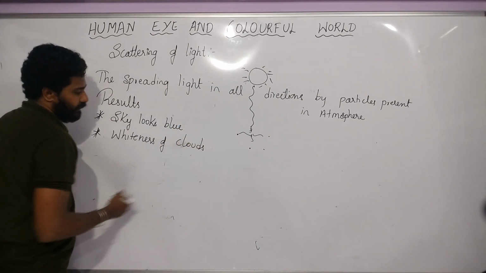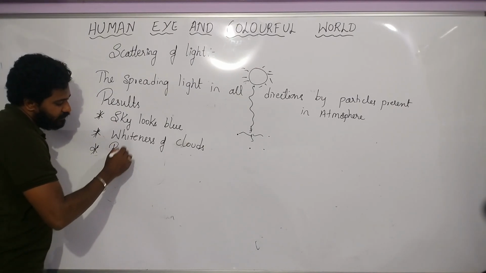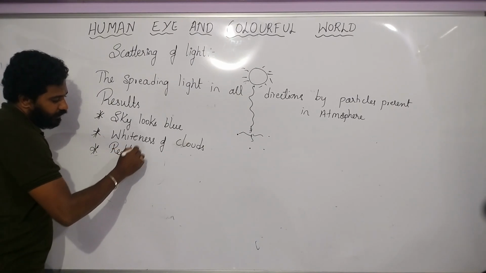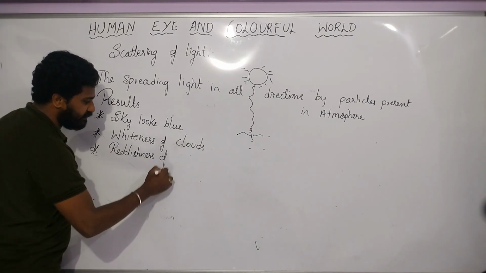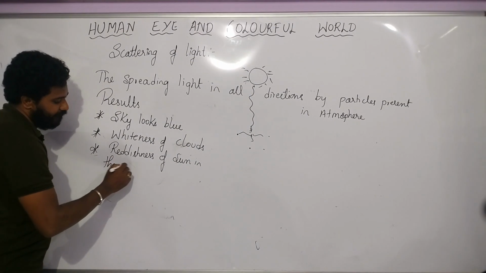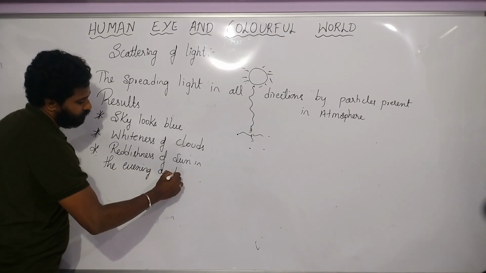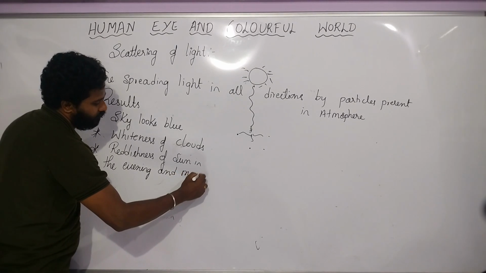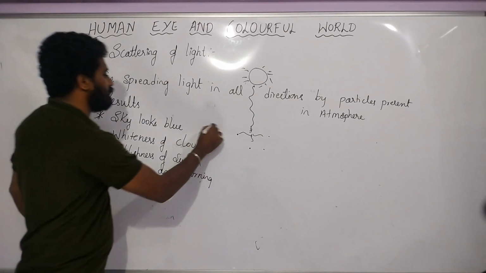Clouds look white. And the third phenomenon is the reddishness of the sun in the evening and morning. Okay, so let us discuss the results.